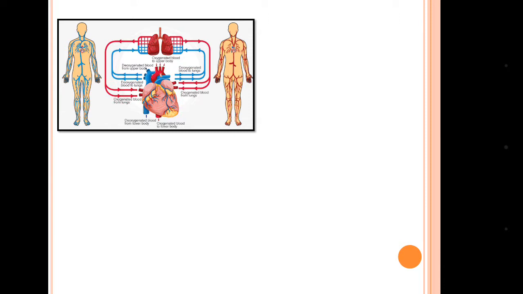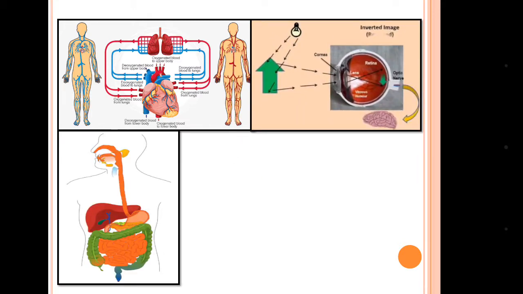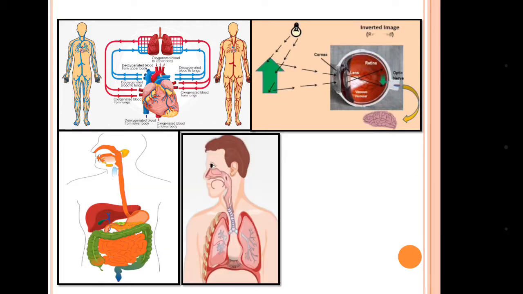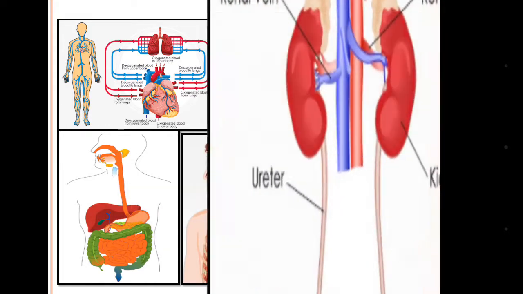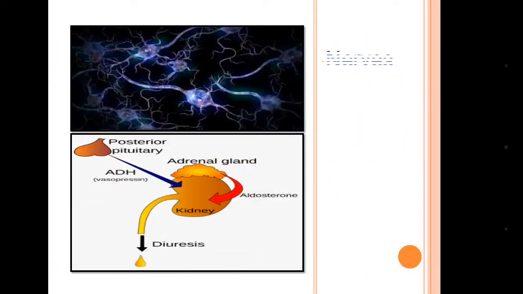You can see the picture of blood circulation, vision, digestion, respiration and excretion. So can you tell me which system or which part of our body is controlling all these systems or controlling the coordination between all these systems? Yes, I know you can answer. The answer is the nerves and hormones.